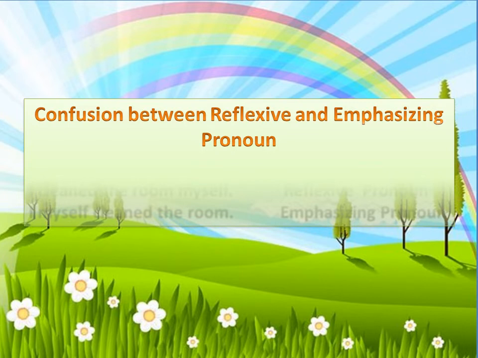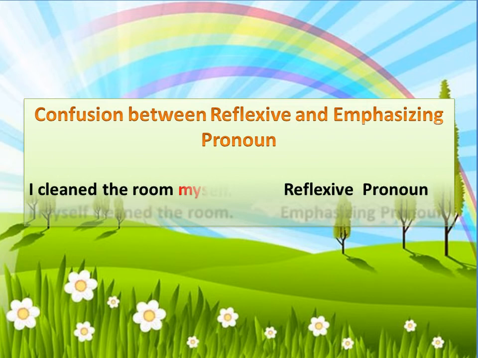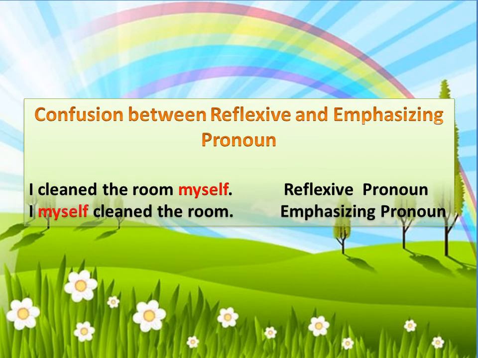Confusion between reflexive and emphasizing pronoun. Often the students get confused between them because they find it very similar. So let's see the difference with the following example. First, I cleaned the room myself. So here myself is a reflexive pronoun. It reflects the action of the subject. Next, I myself cleaned the room.